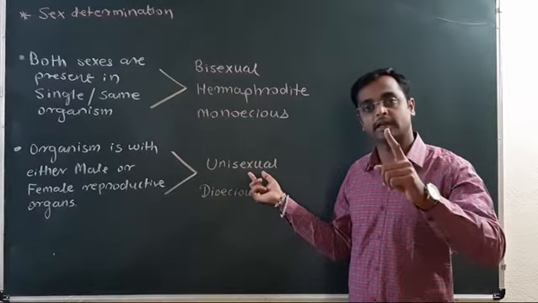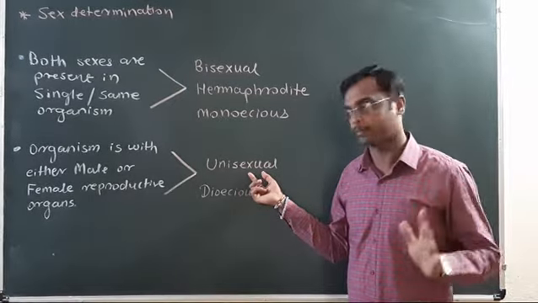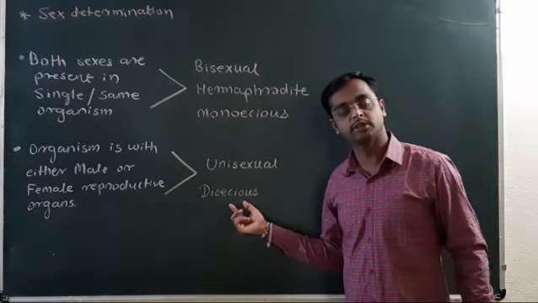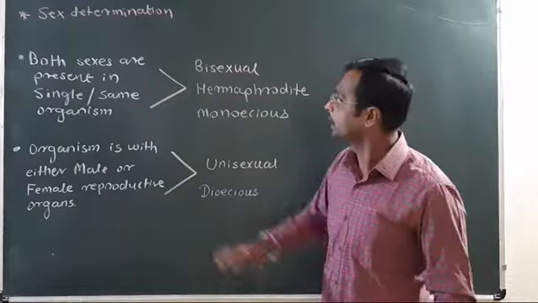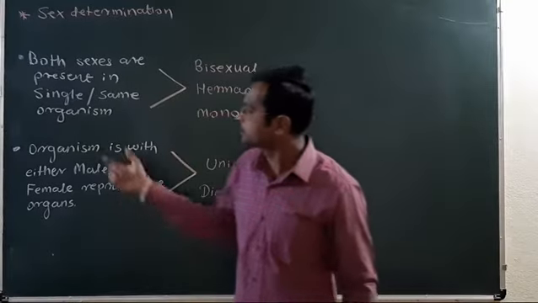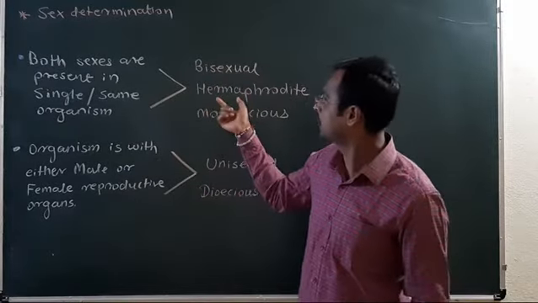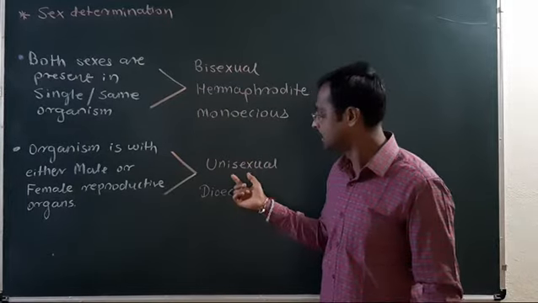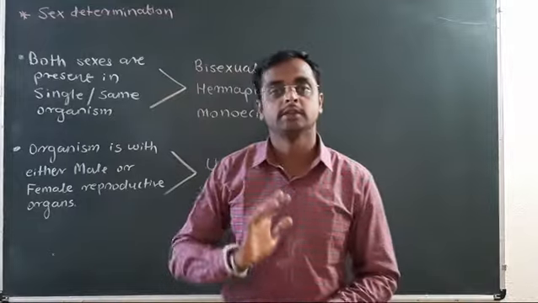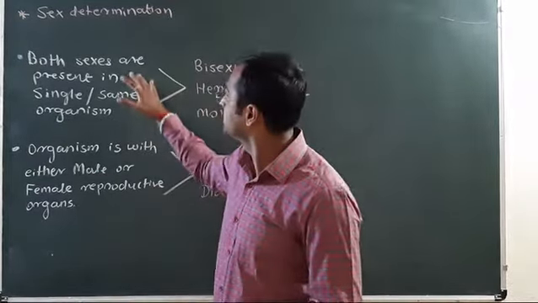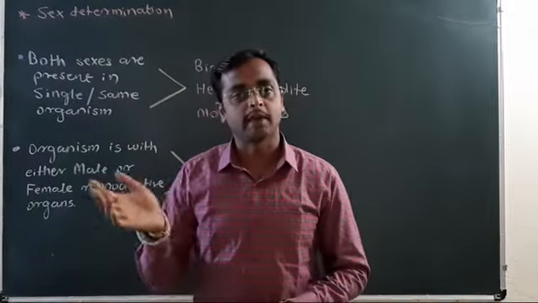Unisexual means having a single sex, either male or female, or dioecious. Dioecious means male separate and female separate. Understood? The sex determination and the types: bisexual, hermaphrodite, monoecious, unisexual and dioecious.